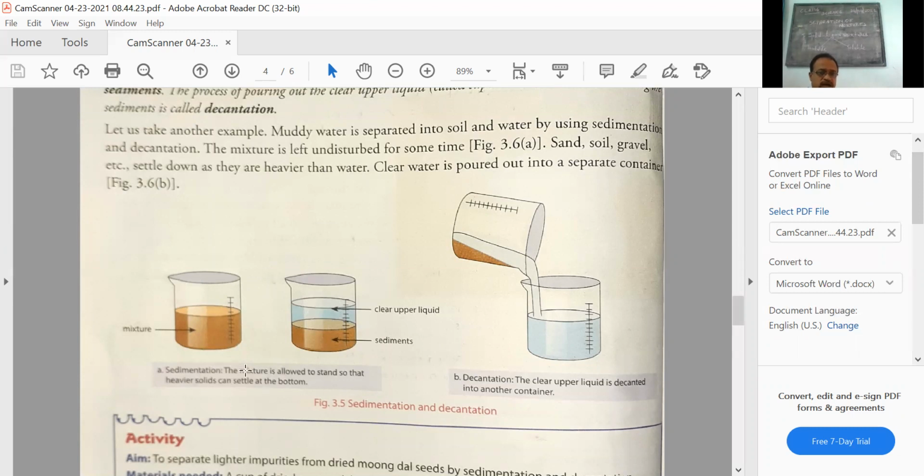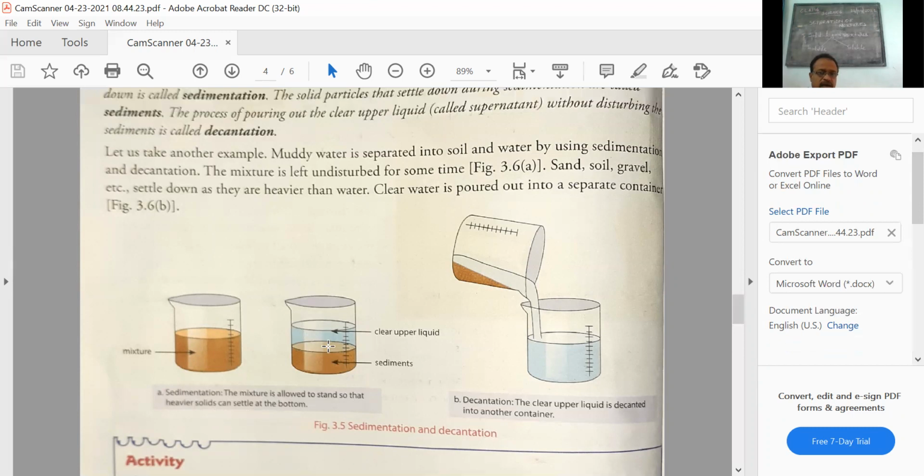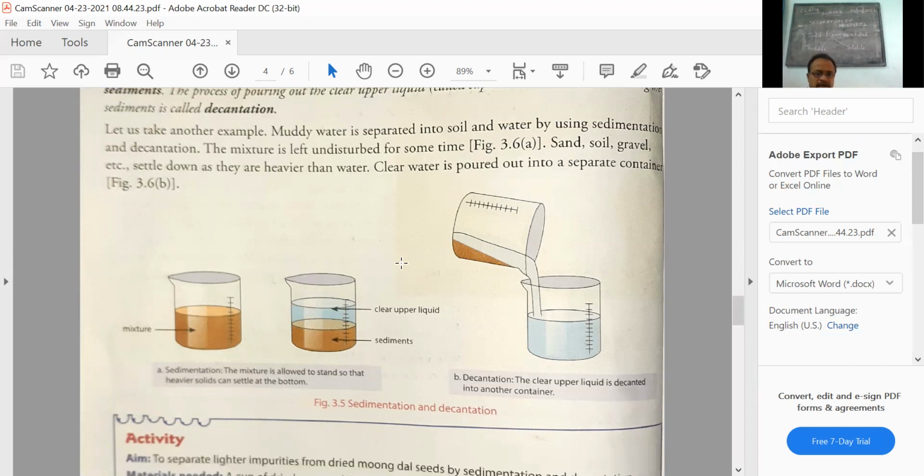Now see the definition also written over there. The mixture is allowed to stand so that heavier solids can settle down at the bottom. See the diagram showing the blue color of the clear liquid and the brown color of the sediment containing mud. The clear liquid is poured into a separate container without disturbing the sediment.